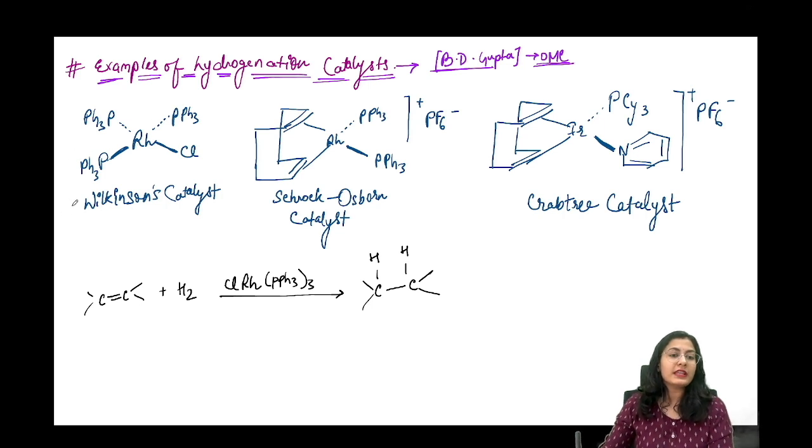Look over here, guys. First one we are talking about is Wilkinson's catalyst. So you already know that Wilkinson's catalyst is a square planar complex of rhodium where you are having three bulky triphenyl phosphines connected to rhodium and one chlorine. So the oxidation state of rhodium is +1 and this is a 16 electron species if you want to count. Okay, it's a square planar species.